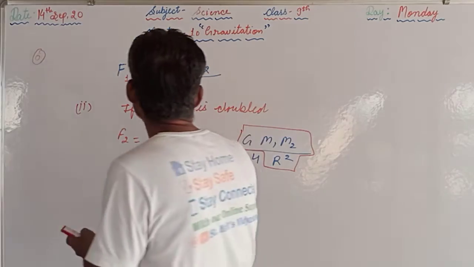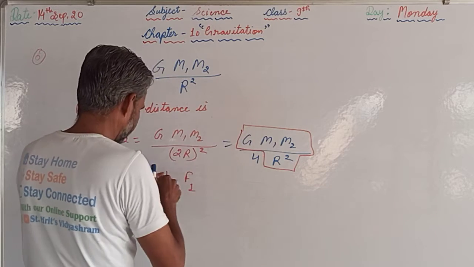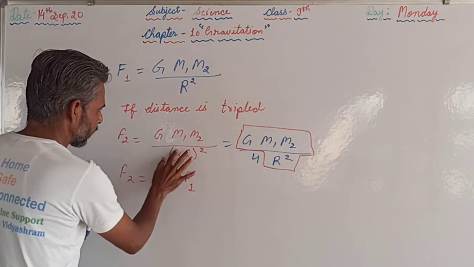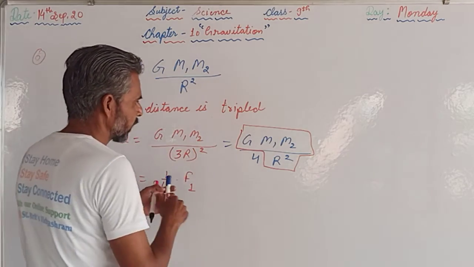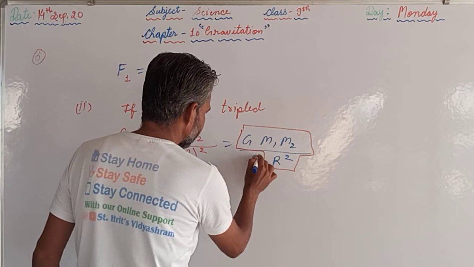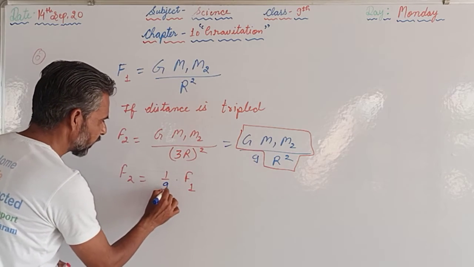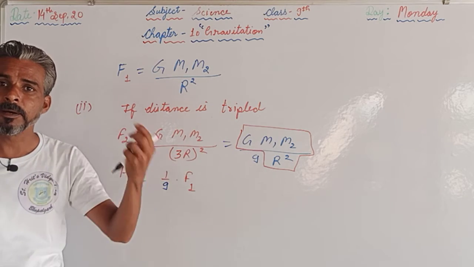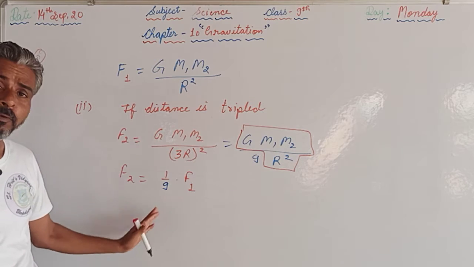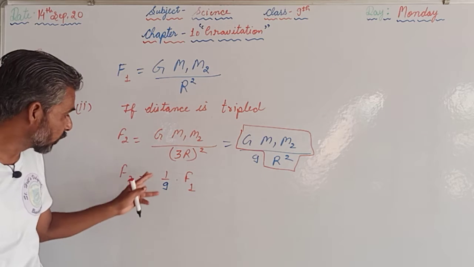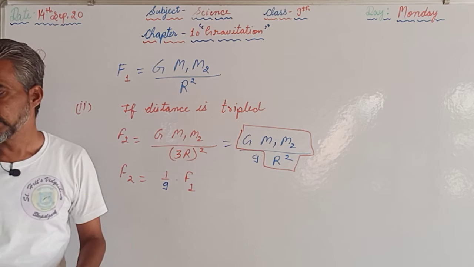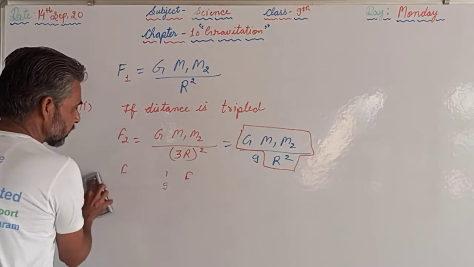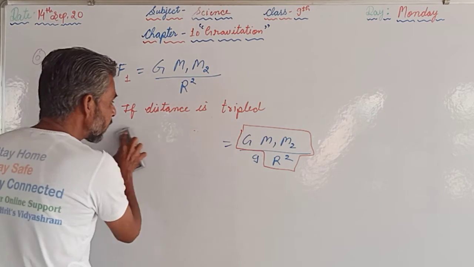Now at the same time, if it is tripled, tripled means it will become 3 times, and the square of 3 is 9, and this will become 1/9. If the distance is further increased, means in place of doubled it was tripled, then the force will be reduced to 1/9 of the original force. Now these are the consequences of increasing the distance between the objects. As the distance is increased, the force will be decreased.